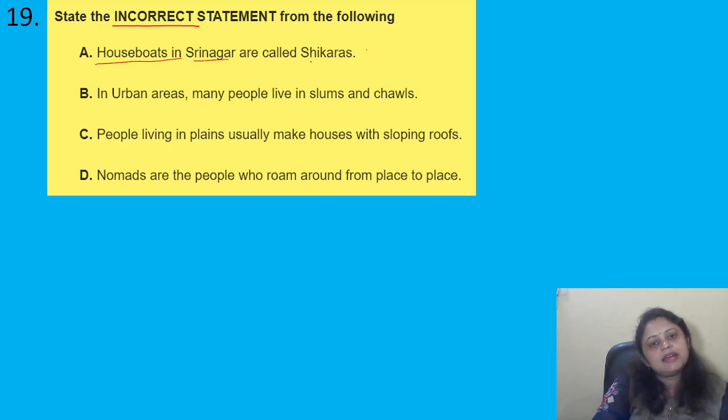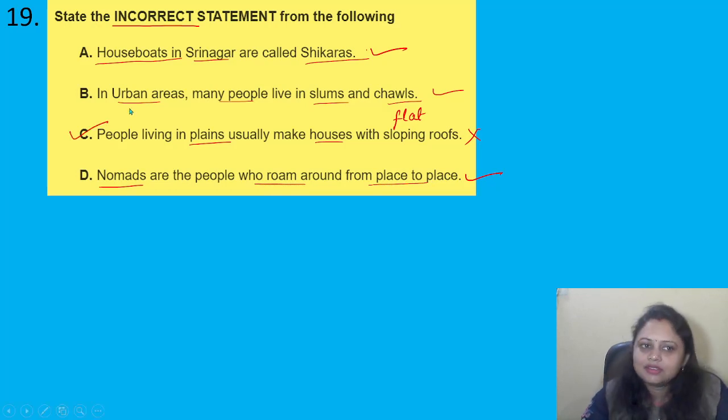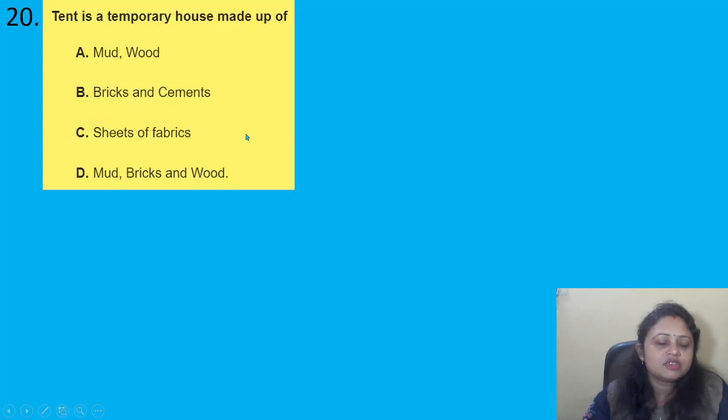Houseboats in Srinagar are called sikaras. Correct. In urban areas, many people live in slums and chawls. This is also correct. People living in plains usually make houses with sloping roofs. No, they make houses with flat roofs. Nomads are the people who roam around from place to place. This one is also correct. So here the correct answer is option C. Got it? Coming to the next question.